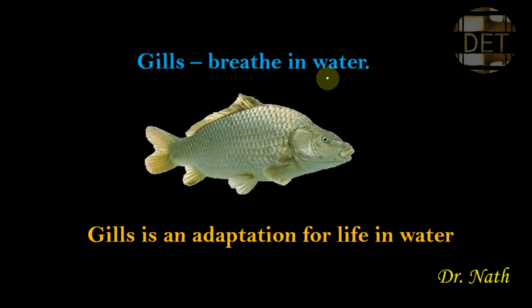So the gill is an adaptation for life in water. It is the gill that enables the fish to survive in water.